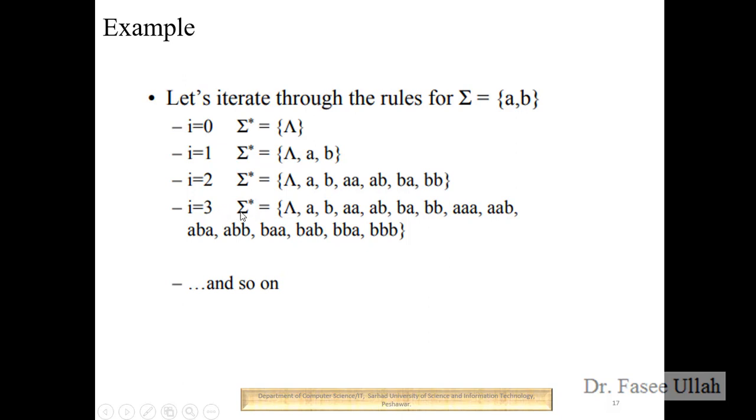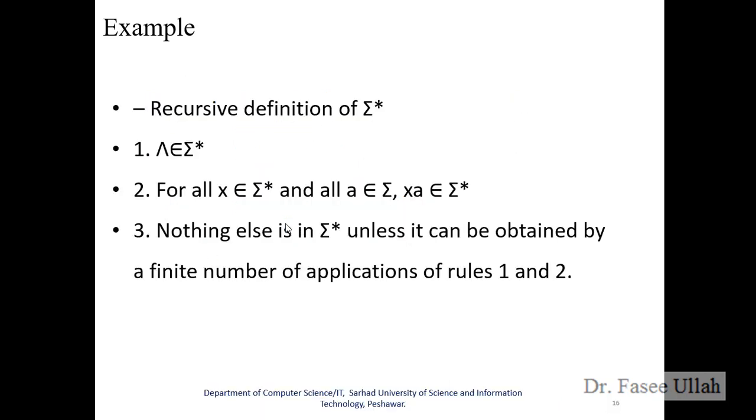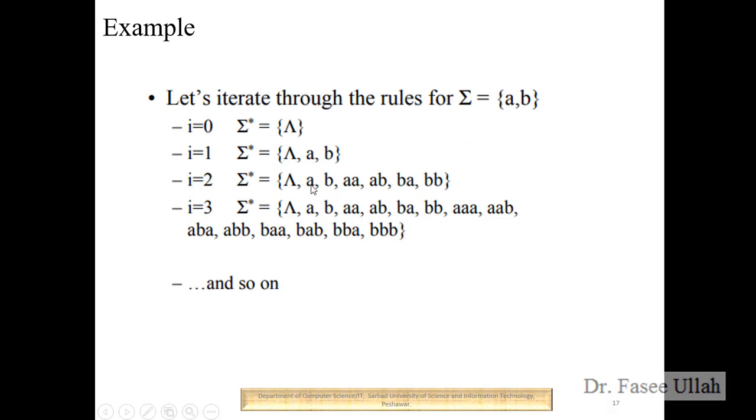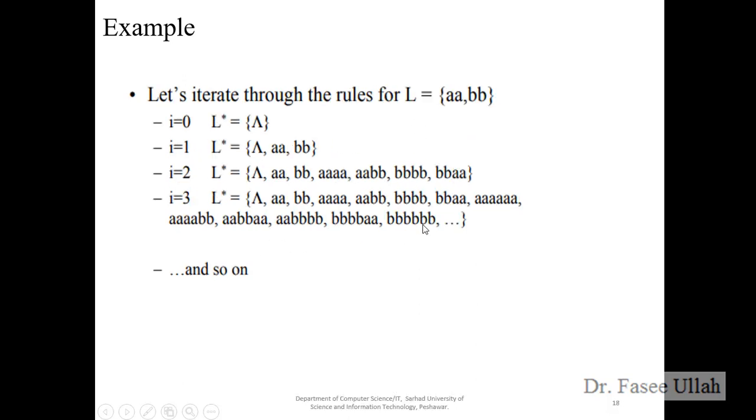If i is equal to 3, you copy the same thing up to here, and then you can repeat it 3 times with any combination. There is no specific rule. So this is the example of iteration or recursion. This is the theoretical form, and this is the practical form with example.